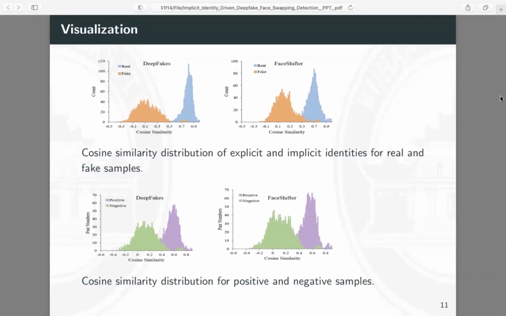The cosine distance of each pair of face features is used as their identity similarity. We observe that positive sample pairs and negative sample pairs are distinguishable in terms of cosine similarity. Moreover, the distribution variance of positive samples is significantly smaller than that of negative samples, which implies that the implicit identities we extract are relatively stable. The results explain the effectiveness of our IID from the implicit identity perspective.